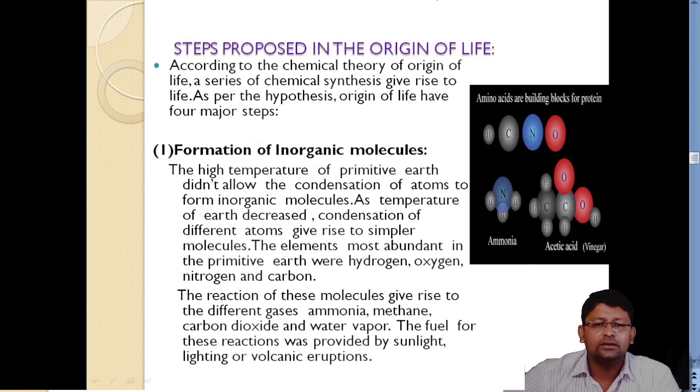According to the chemical theory, in the origin of life, a series of chemical synthesis gave rise to life. As per the hypothesis, the first one is formation of inorganic molecules. The high temperature in the primitive earth did not allow the condensation of the atoms into the inorganic form. Slowly, gradually, as the temperature was coming down, all these abundant elements like hydrogen, oxygen, nitrogen were reacting with each other. With their reaction, complex inorganic compounds were formed, like ammonia, methane, carbon dioxide and water vapor. The fuel for their reaction and their breakdown was given by sunlight and volcanic eruption.